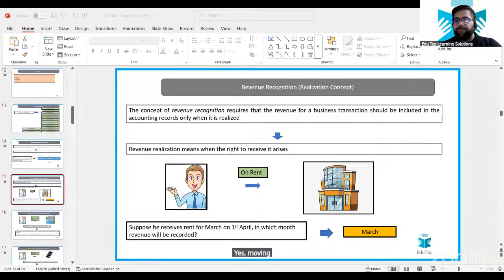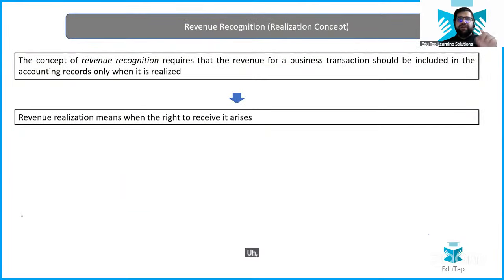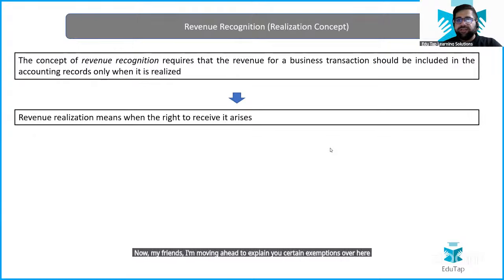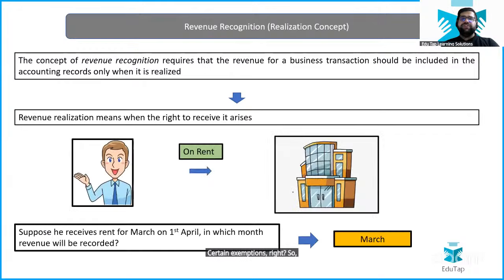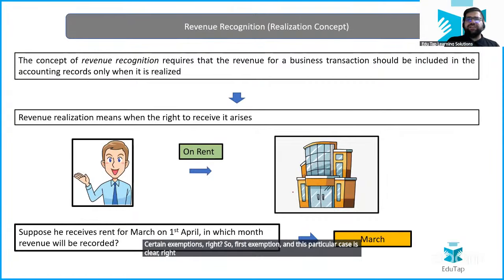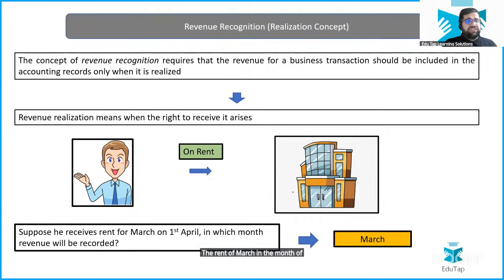Yes, moving forward now. So this completes one more principle, which was revenue recognition, which we also call the realization concept. Now, my friends, I'm moving ahead to explain certain exemptions. The first case is clear: Mr. XYZ will recognize the rent of March in the month of March itself, not in April. We are not focusing on cash. We are focusing on the right which arises in the month of March itself.